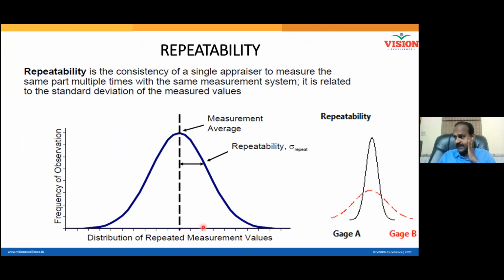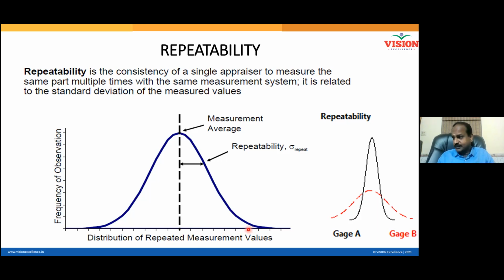Now I came away from the center by a distance equal to 1 sigma. I move by 1 more sigma. Now what is the distance of this point from the center? 2 sigma. 2 times sigma. Now I move out to 1 more sigma. Now this point is called 3 sigma. A point which is at a distance of 3 sigma from the center is called control limit.